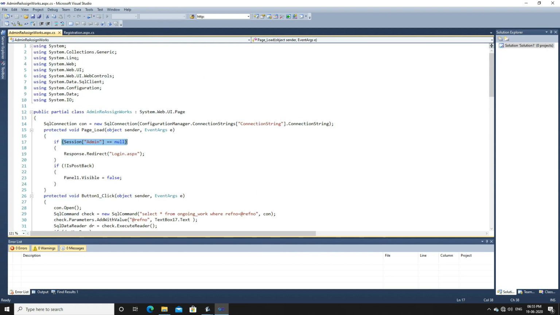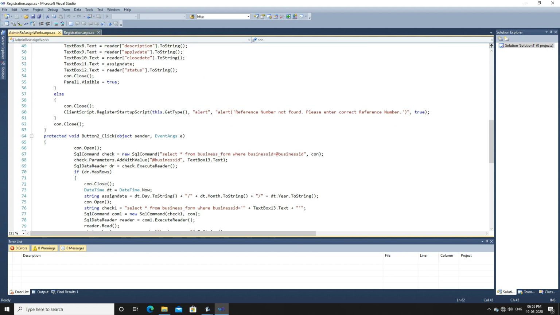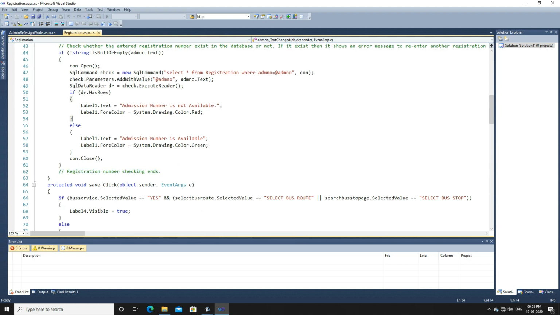Here in this case, no comments are used. Comments are also useful in another way. Well, if you are working in a company, you are assigned a project, and you have finished the project.